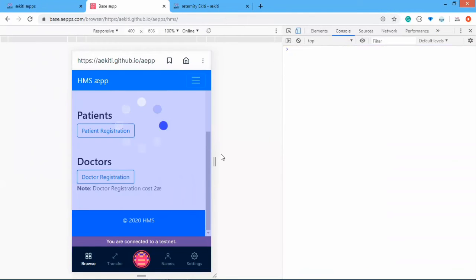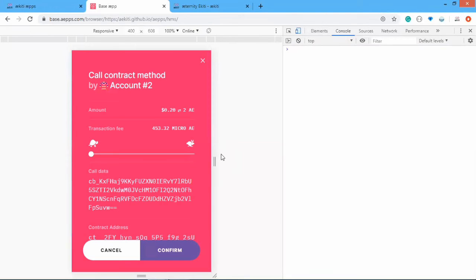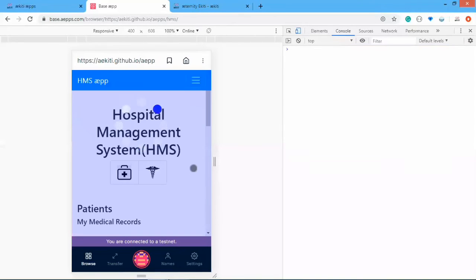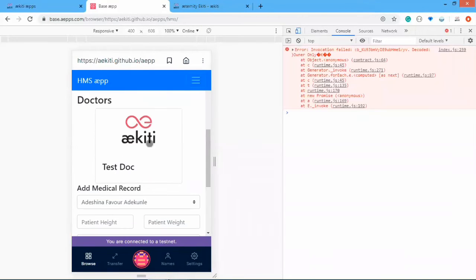The same thing is happening again, the image storing using IPFS. Now it's faster, I guess my internet is faster now. As you can see, except for the payment of 2A before you can actually become a doctor. I guess I'm now a doctor. I would have my image. Yes, now I have my image, and I have my name, test doc.